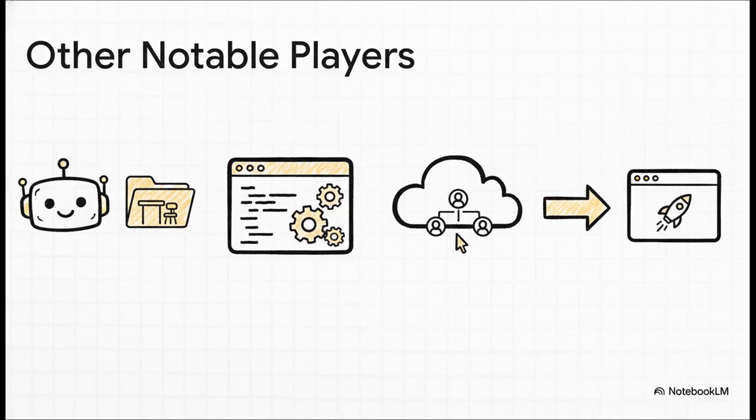And of course, there are plenty of others. GitHub Copilot is still the industry standard for a reason, and its new workspace feature is pushing it hard into agent territory. If you live in a JetBrains IDE, their AI integration is second to none.